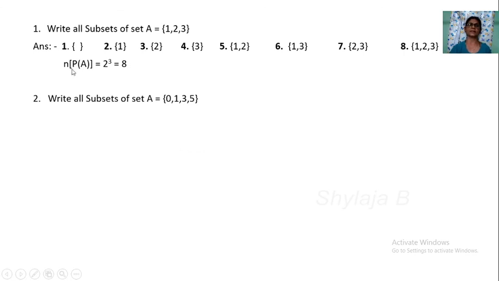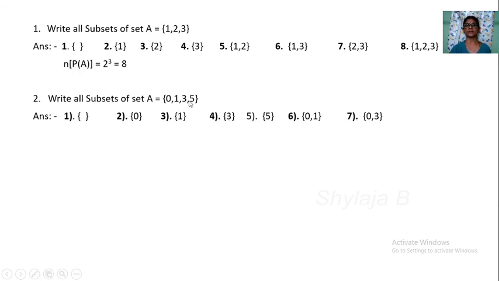Right, here the first one is the null set. You write the null set here. Then the singleton sets: 0 is one set. In the next set we take only one element, that is 1. In the next set only 3. In the next set only 5.